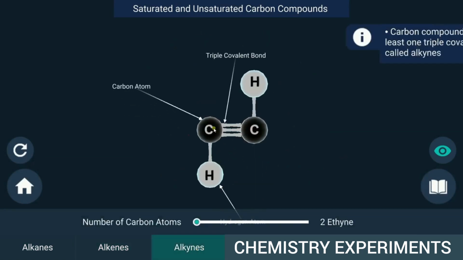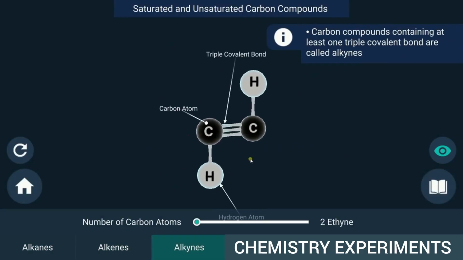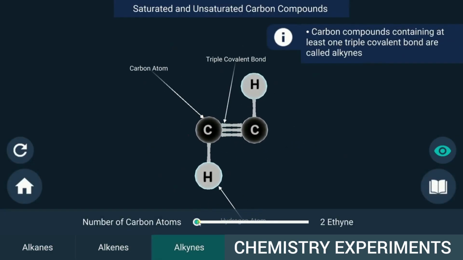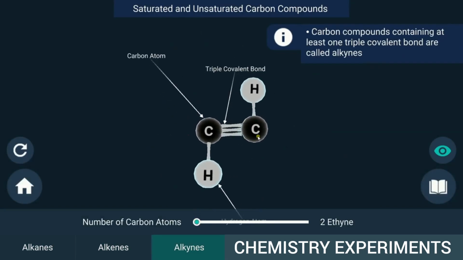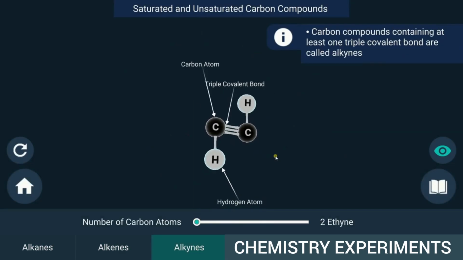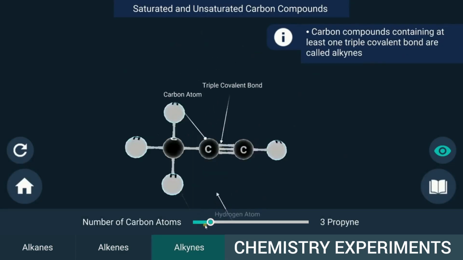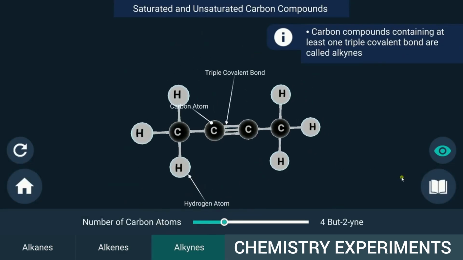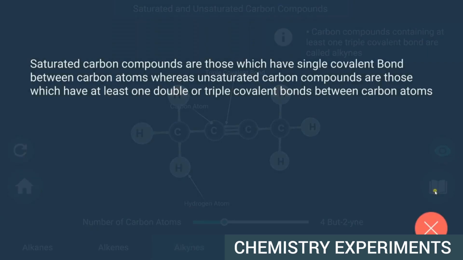called unsaturated carbon compounds. Consider ethyne. It has 2 carbon atoms connected through a triple covalent bond. Hence, it is called an unsaturated carbon compound. From these structures, we can conclude that saturated carbon compounds are those which have single covalent bonds between carbon atoms, whereas unsaturated carbon compounds are those which have at least one double or triple covalent bond between carbon atoms.